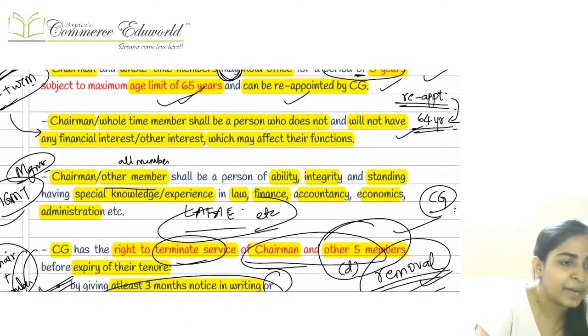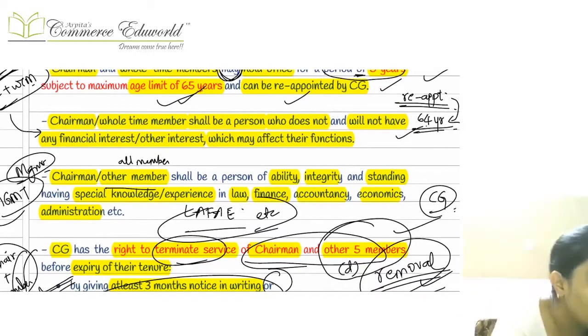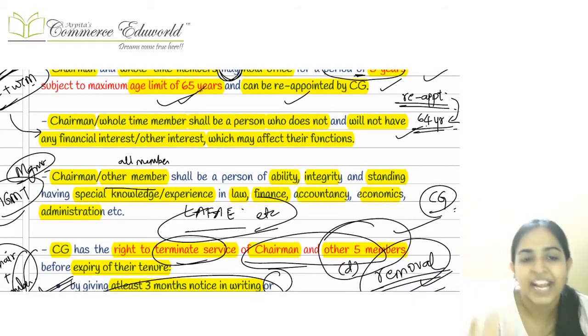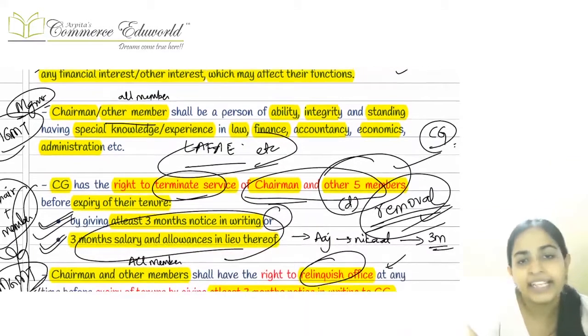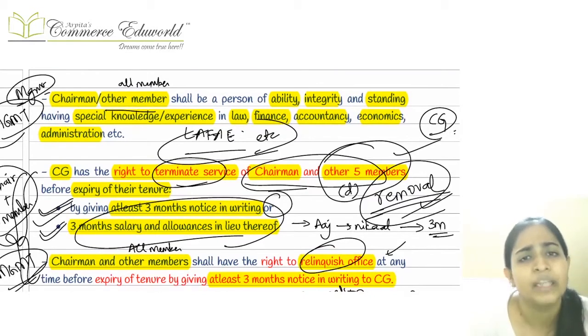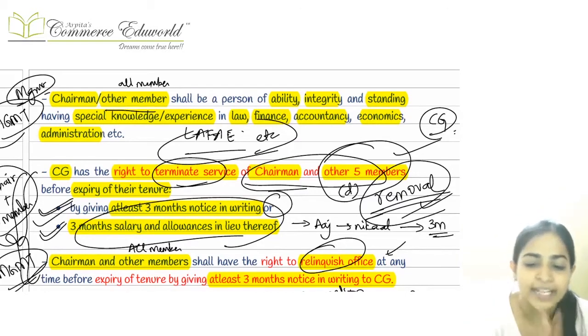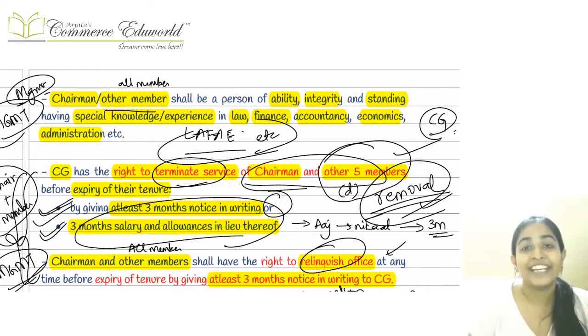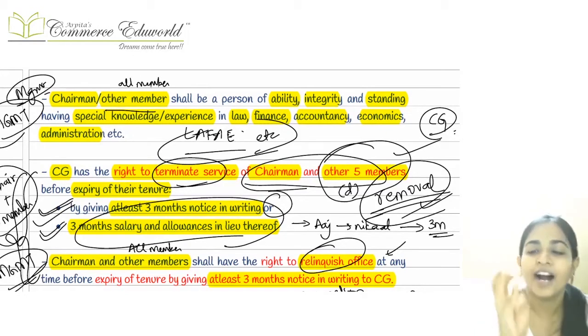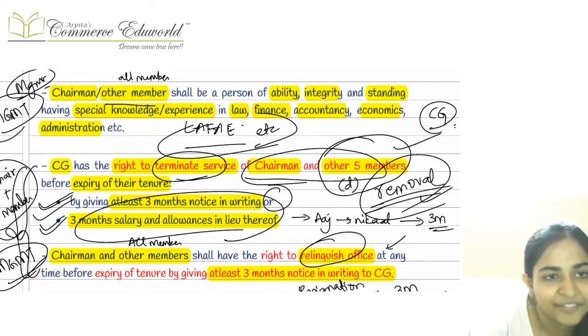Similarly, they should be such people who do not have any financial interest, who do not have any other type of interest which can affect their independence. Right? They should not have any such interest in the SEBI. Then all the people who are sitting in the management of the SEBI should be persons of ability, integrity, standing, knowledge, and having experience in the field of law, accounts, finance, administration, economics, etc. Right? These were the pointers that we had studied there.